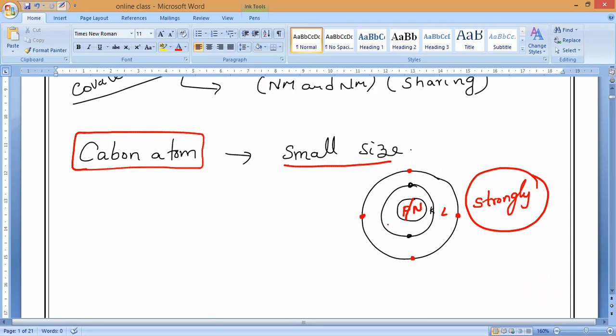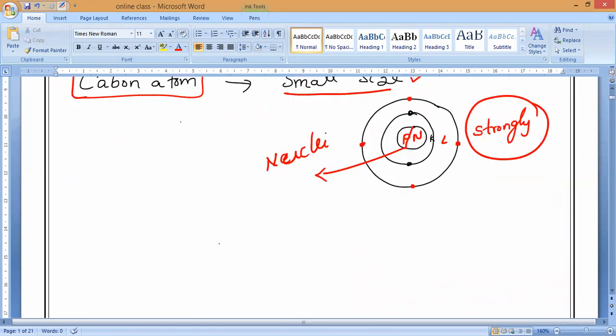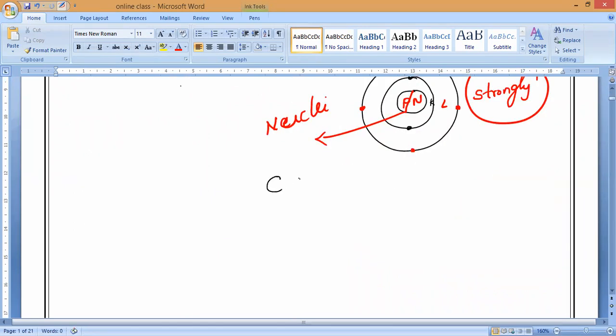Because these carbon atoms are very small in size, the nuclei, this middle part is called the nucleus, or nuclei, understand? This nuclei will hold these valence electrons, these 4 electrons, very strongly. That is the reason the bonds formed by carbon are very strong. Are you clear, everybody?